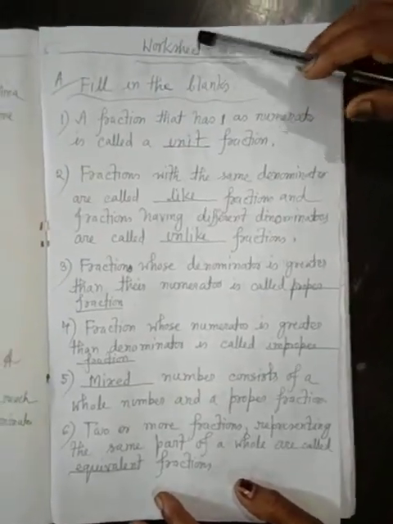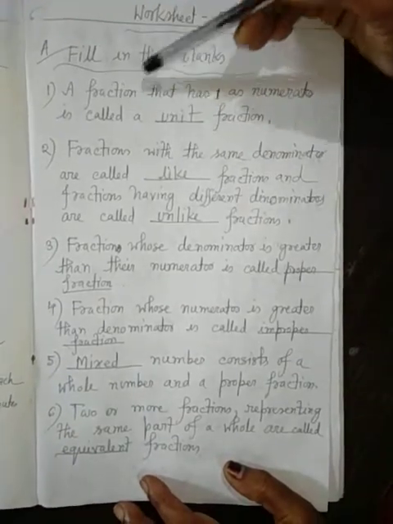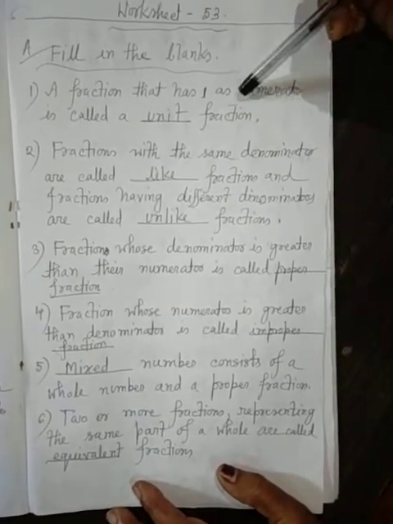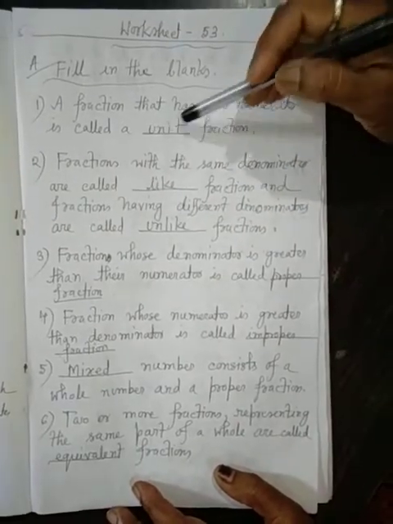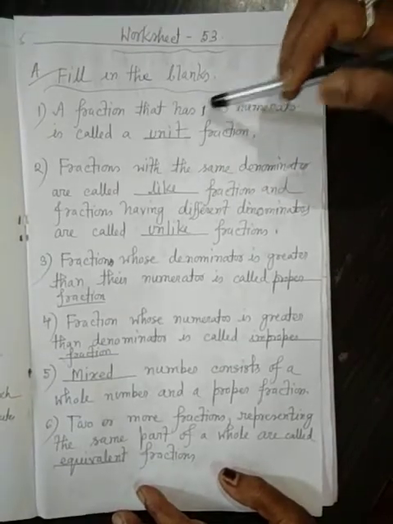Now I start worksheet 53. A. Fill in the blanks. Number 1. A fraction that has 1 as numerator is called a unit fraction. A fraction that has 1 as numerator is called a unit fraction.